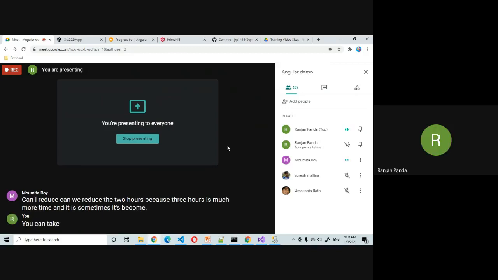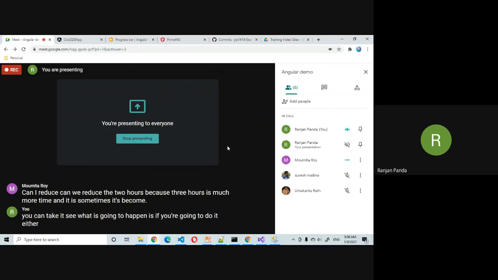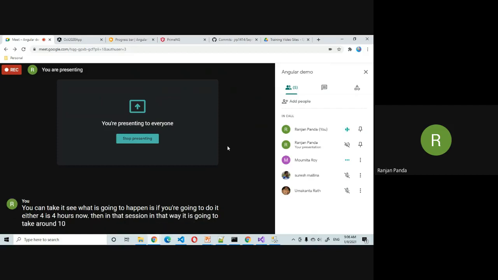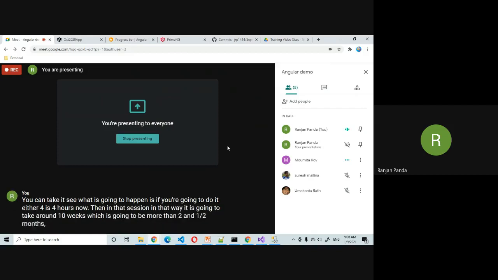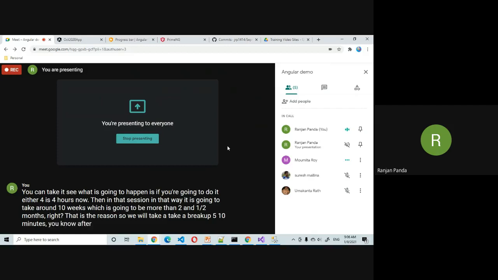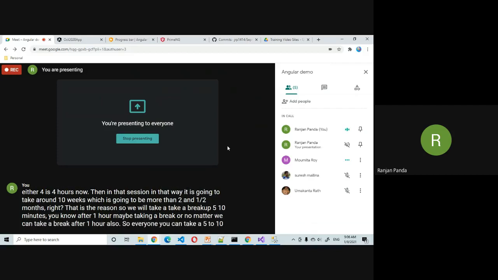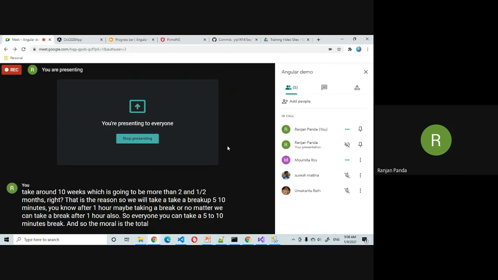See, what is going to happen is, if we do it in shorter sessions, it is going to take around 10 weeks, which is more than 2.5 months. That is the reason. We will take a break of 5 to 10 minutes after one hour or 1.5 hours. Every hour we can take a 5 to 10 minute break, so the total time will be 3 hours, or a little more than 3 hours.